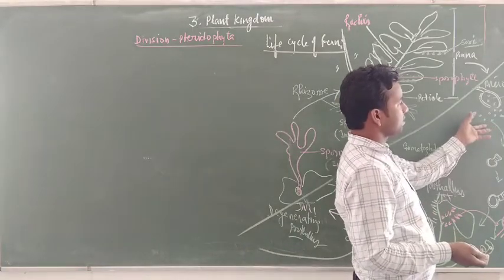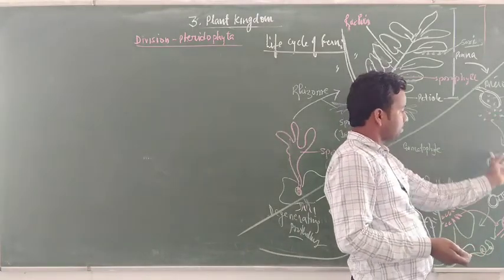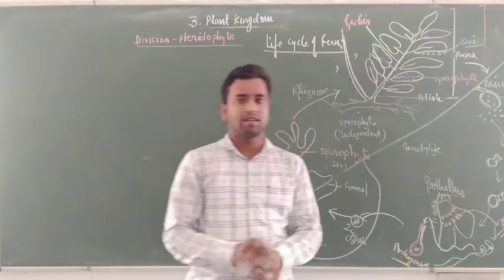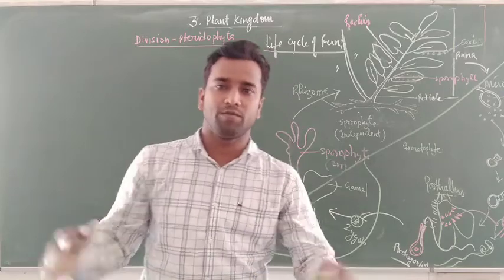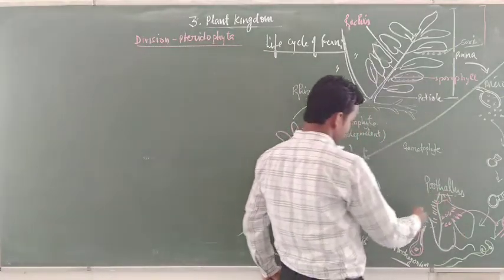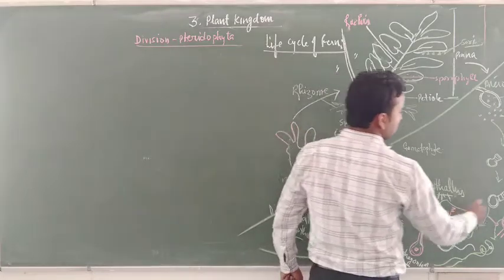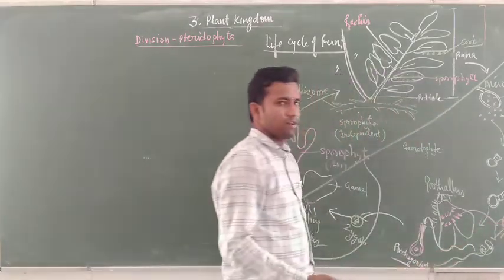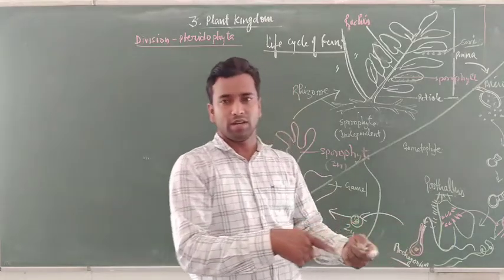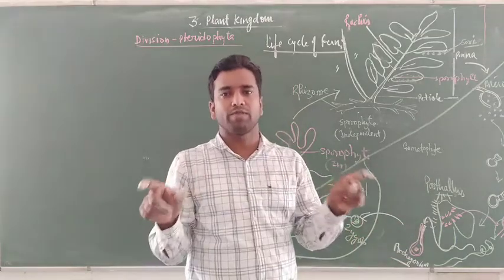In some cases only one type of spore forms, but in many cases the microspore and megaspore form separately, and they form prothallus bearing archegonia and prothallus bearing antheridia. So here fertilization by water takes place between the two different prothalli.